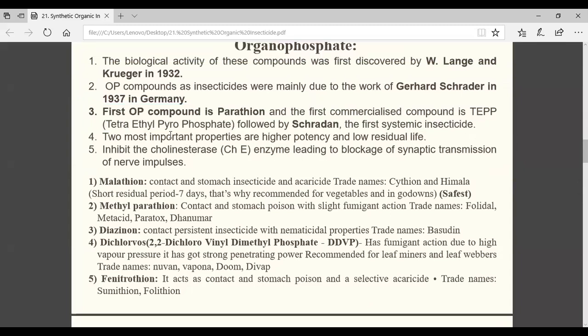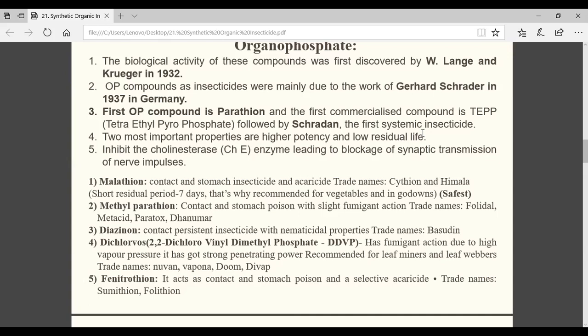Then they have two most important properties: higher potency, higher efficacy, and low residual life. That means as compared to the organochlorine compounds, after organophosphates came, these have lower residual life, for which they were very famous for use at that time. Coming to their mode of action, I will tell you at the end through a video. The target site is the acetylcholinesterase enzyme binding site. They will attach there.